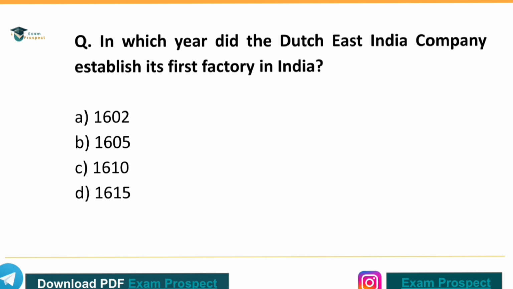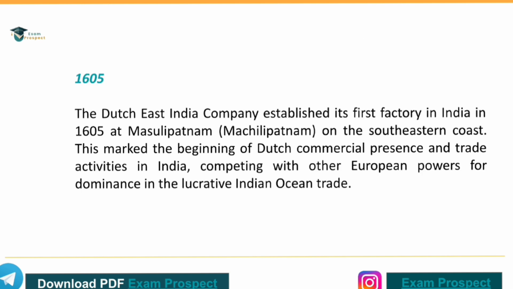Next question. In which year did the Dutch East India Company establish its first factory in India? The correct answer is option B, the year 1605. The Dutch East India Company established its first factory in India in 1605 at Masulipatam on the southeastern coast. This marked the beginning of Dutch commercial presence and trade activities in India, competing with other European powers for dominance in the lucrative Indian Ocean trade.